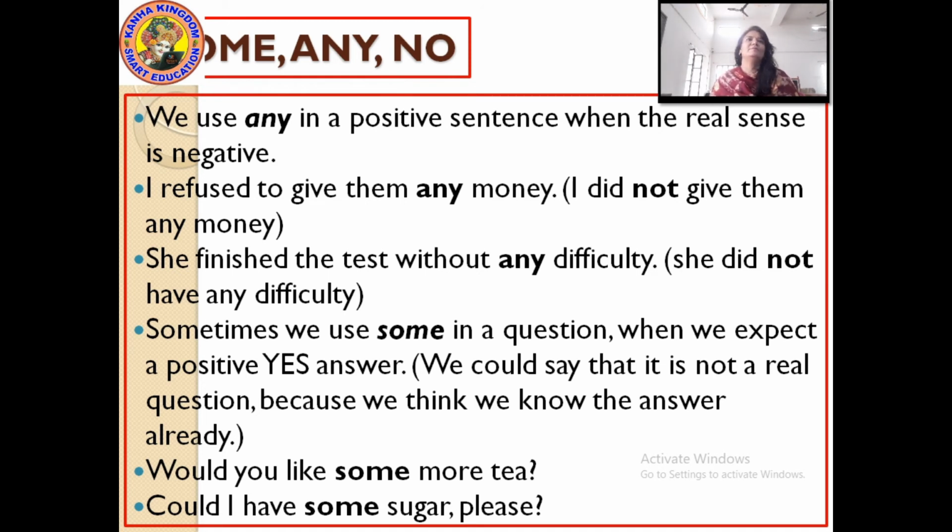It's not necessary. We can use "any" in a positive sentence, but the real sense of the sentence should be negative. How? I refused to give them any money. Means here I did not give them any money. In real sense, I did not give them any money.